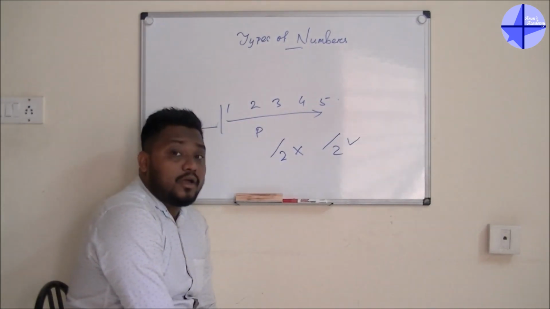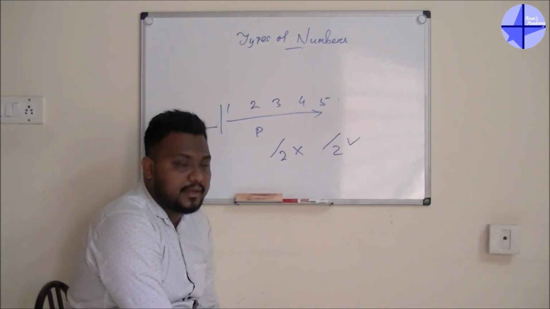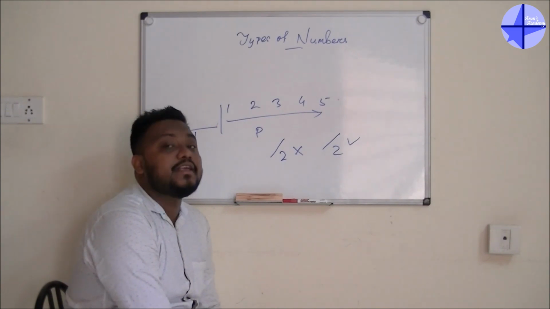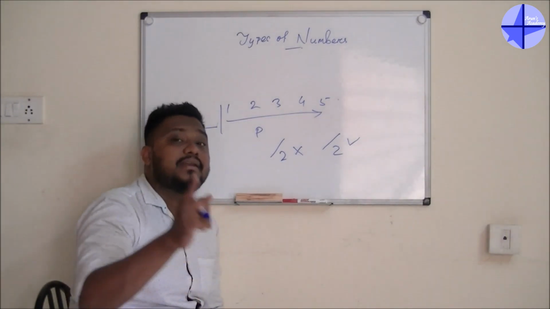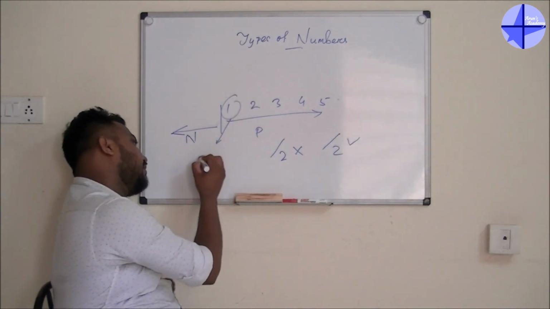So guys, after that they will ask you what is the first prime number. Okay, I know there are lots of people, they will say 1 is the first prime number. Guys, 1 is not a prime number, 1 is a special number. Okay, so I will tell this 1 is a special number.